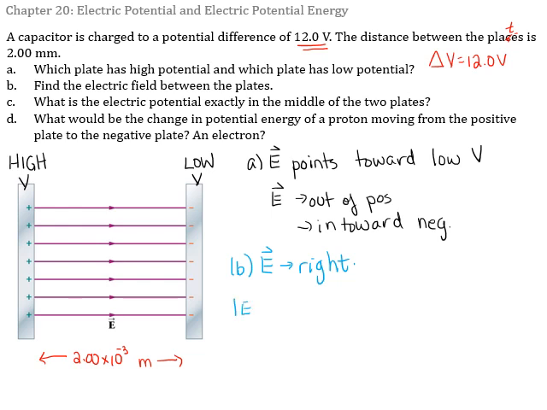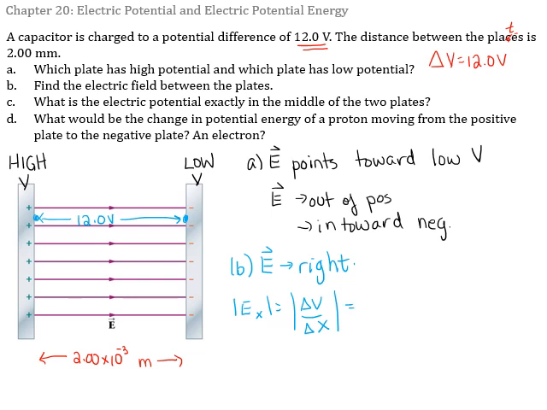The size of our electric field is the size of our change in potential divided by our change in distance. So if we take 1 point at the high plate, 1 point at the low plate, we know that delta X is 2 millimeters, and we know that delta V between those two plates is 12 volts. So we have 2 points that we're going to talk about.